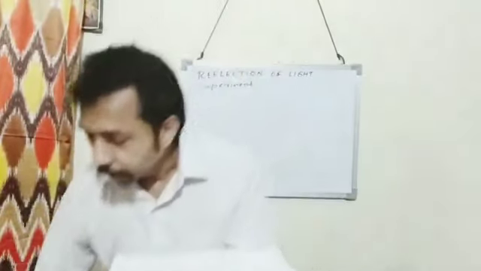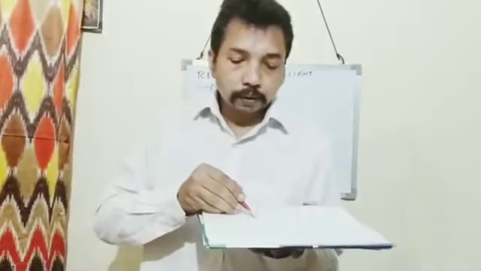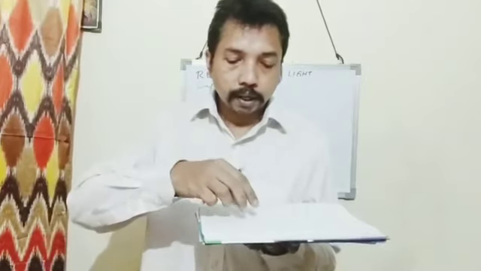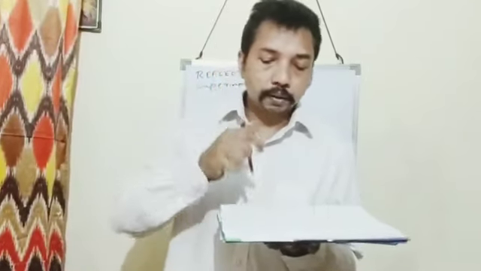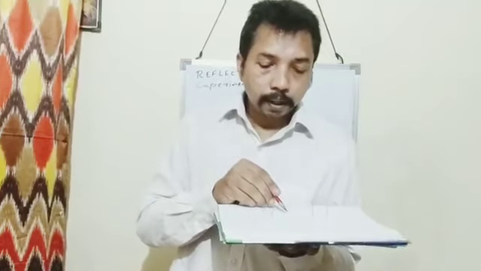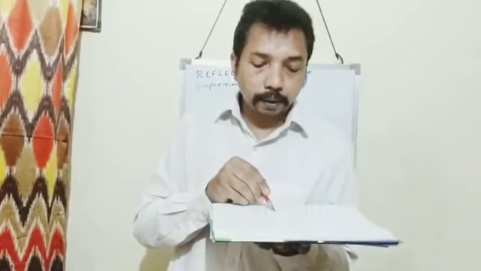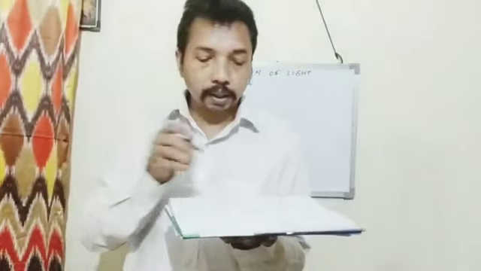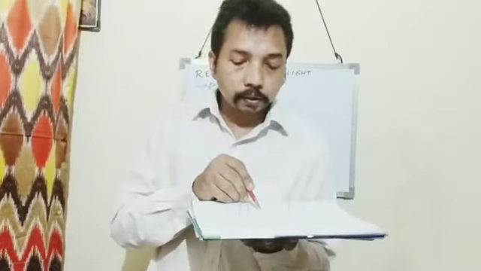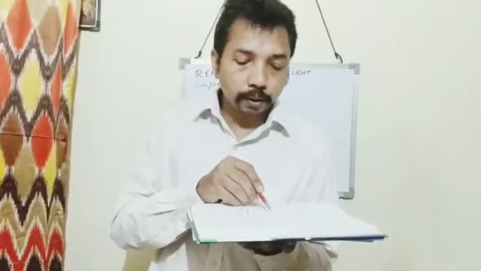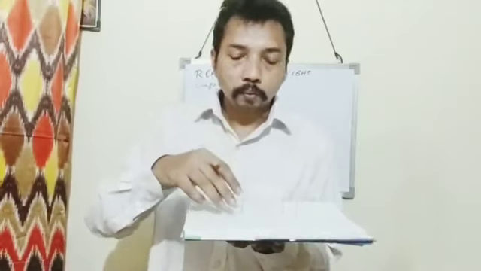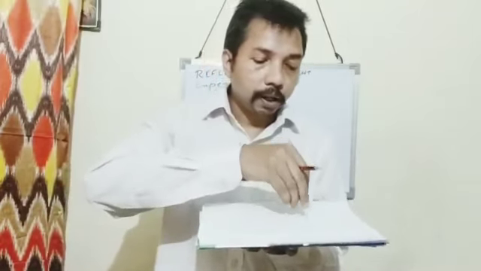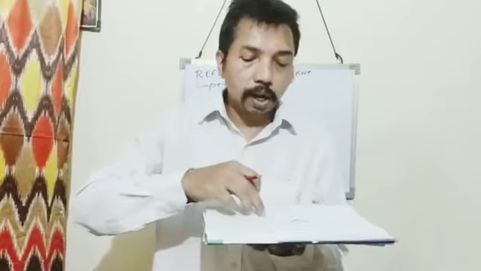Then, where these pins are fixed, these two points are joined by a straight line, and we get the reflected ray. This is the reflected ray. Then measure the angle between the reflected ray and the normal with the help of a protractor. On measuring, this angle also we will get as 45 degrees. This is 45 degrees. This is also 45 degrees. So we get that the angle of incidence is equal to the angle of reflection.